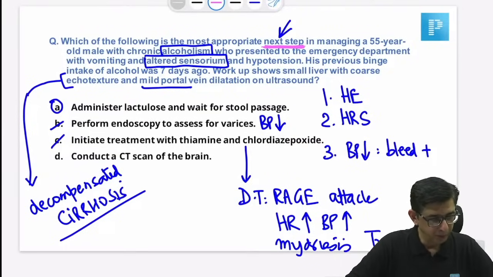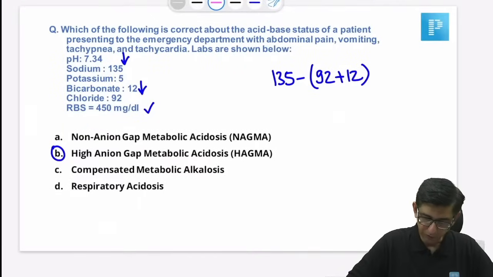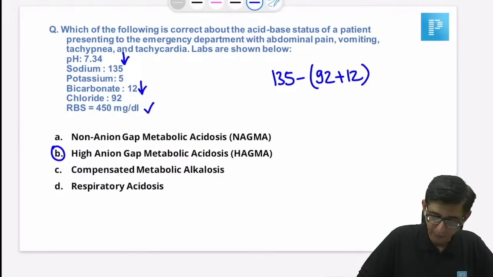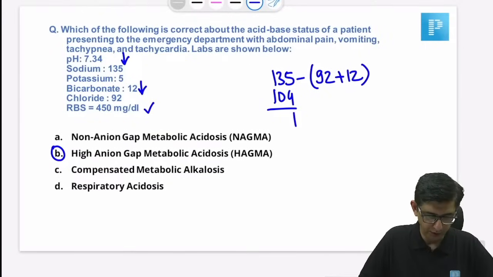No, doctor, it will not become an NAGMA. The value would still be, if you calculate, my mathematics is bad, but if I do it, this is 104. So that is very high. You know, I think 90, 92 and 12. So that's a high anion gap metabolic acidosis, man. This would be very high values. This would not be a normal anion gap value. Even if it's anything more than 12, this would go in favor of